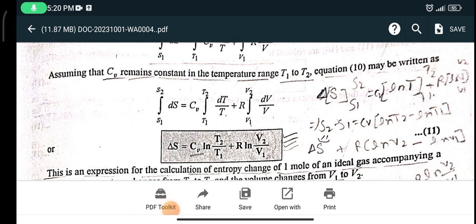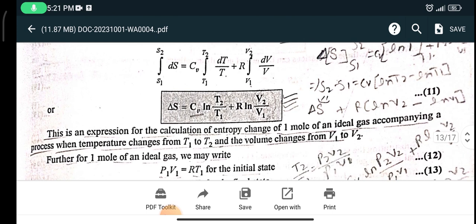Delta S = Cv ln(T2/T1) + R ln(V2/V1). This is the expression for calculating the entropy change of 1 mole of an ideal gas accompanying a process when the temperature changes from T1 to T2 and the volume changes from V1 to V2.